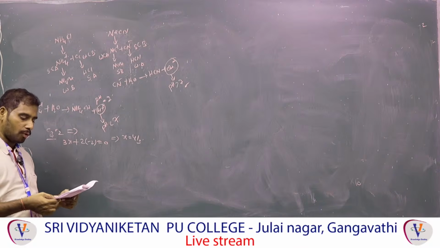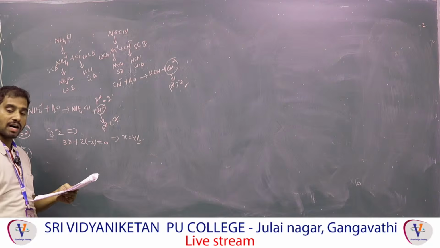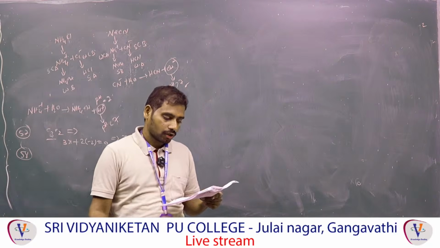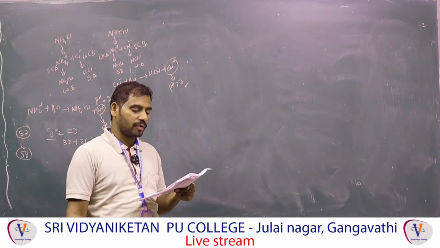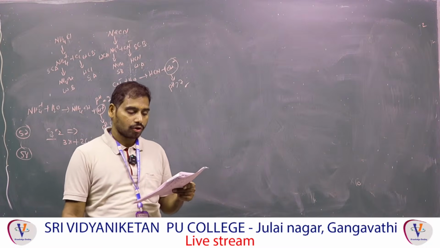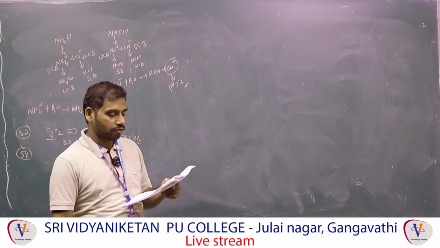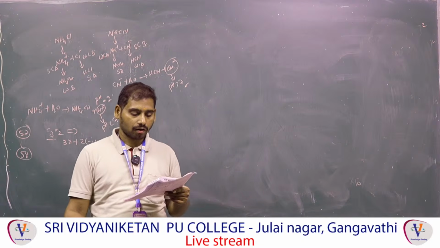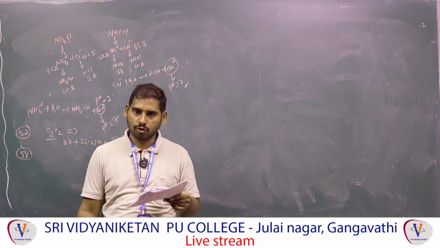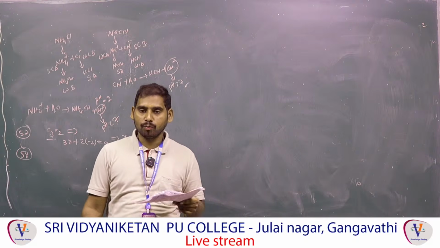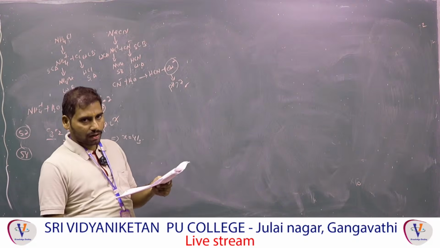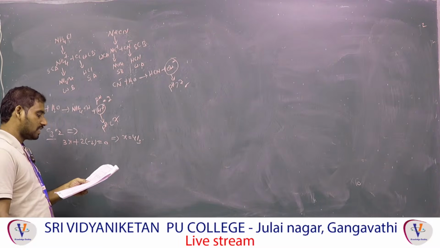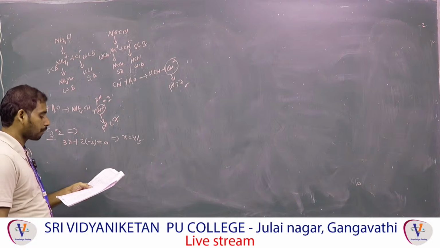Now 58. Yellow precipitate is only for phosphorus, that is called ammonium phosphomolybdate. Blood red color means both sulfur and nitrogen, that is FeSCN, that is called C. Violet color is for only sulfur. Prussian blue color is only for identification of nitrogen. So the answer is finally B, C, D, A.